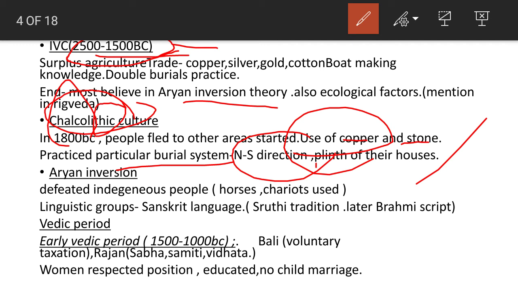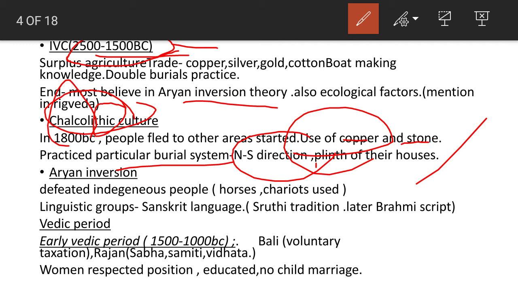This is the very ancient time in the history of humans, so you should focus on the terms or the names of these periods, that is Paleolithic, Mesolithic, Neolithic, IVC, and Chalcolithic culture only.